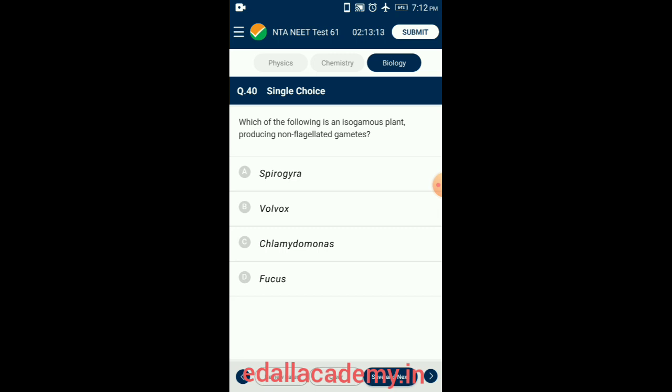Fusion between one large non-motile female gamete and a smaller motile male gamete is termed oogamous. Example: Volvox, Fucus. So the answer for this question is option A, Spirogyra.